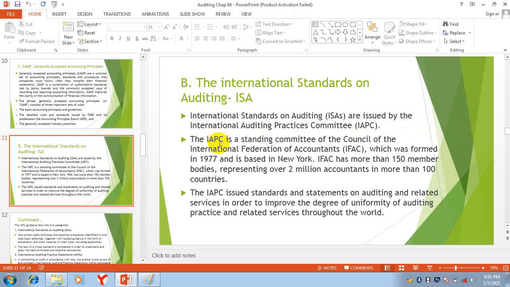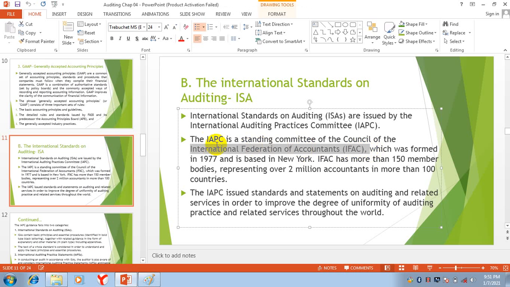The IAPC is a standing committee of the Council of the International Federation of Accountants. Basically, the main organization is the International Federation of Accountants.